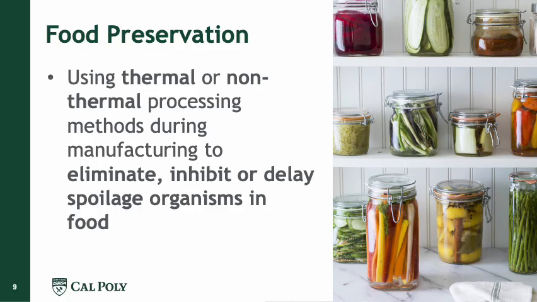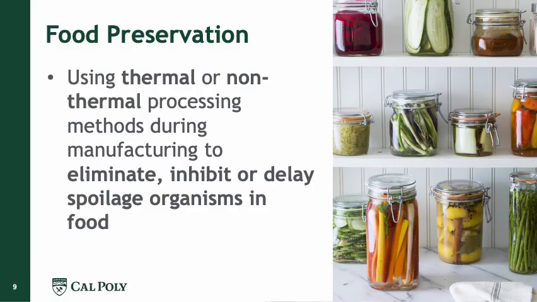And the idea in using this type of processes is to, one, eliminate or inhibit. So when we think about eliminate, this means that we can also use another word that is inactivate. So if we eliminate or inactivate, it means that we kill the microorganisms, so they are no longer present. If we talk about inhibit or delay, this means that the microorganisms are still there, but their growth rate, or the speed at which they will multiply, is going to be slowed down. And because of that, we will have more shelf life, or more time.